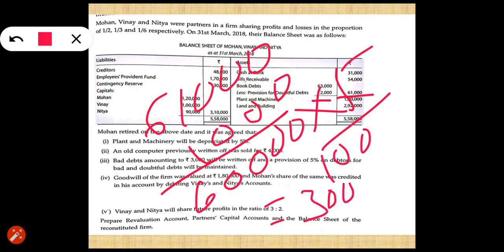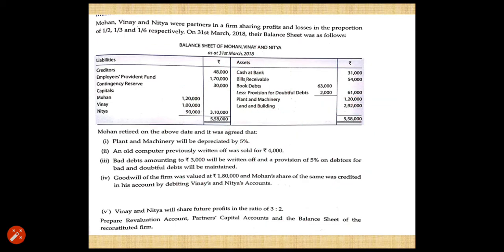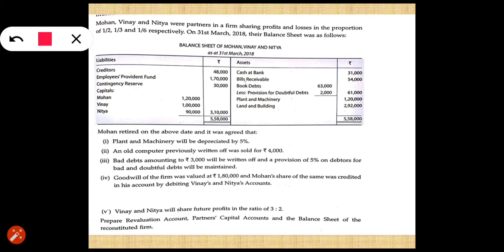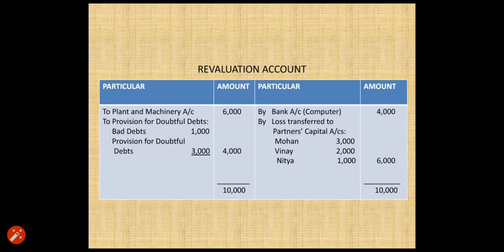It means the bad debts which you are going to record on the debit side of revaluation account is rupees 1,000 because 2,000 provision is already there and new provision, that is 5% of 60,000, that is 3,000 will be created. And how you are going to post it on the revaluation account?